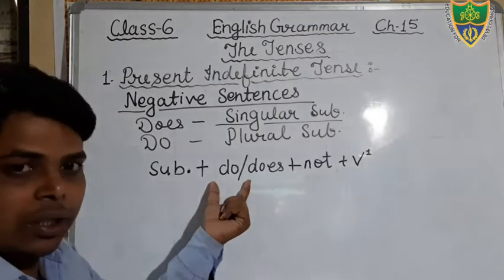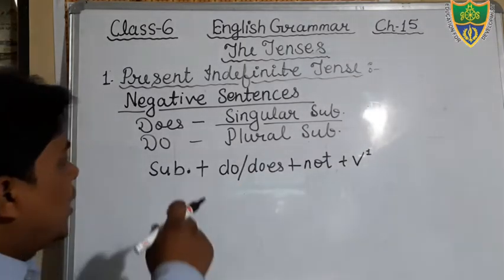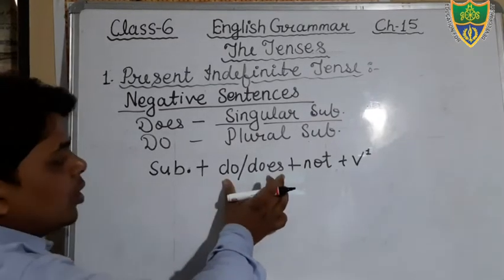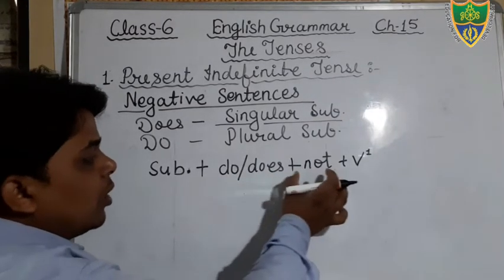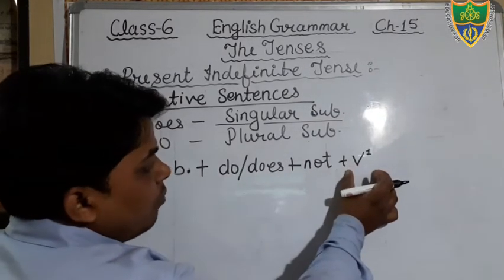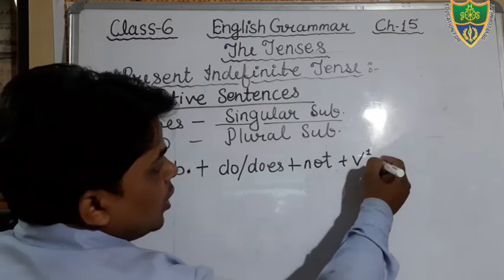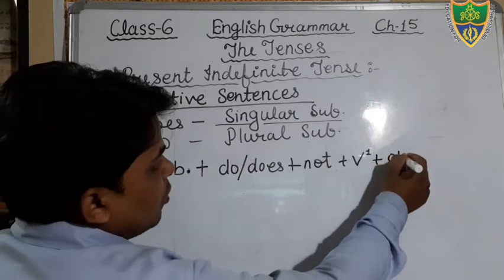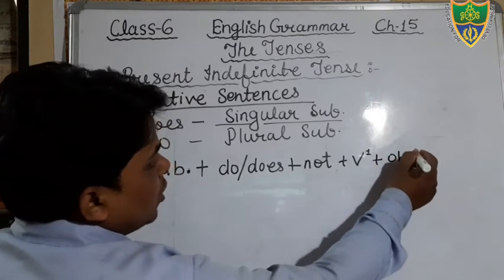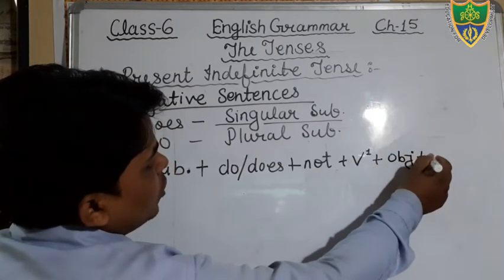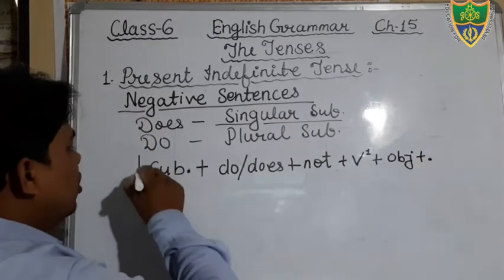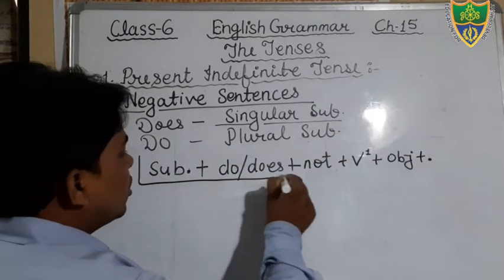Okay students, so keep in your mind, there will be a subject, there will be the helping verb do or does, then not, then the verb first form. Okay, first form means the main form of the verb. Then after that, if there is an object, you will also add the object. Then after that you will add a full stop. Okay, so keep in your mind, this is your structure.